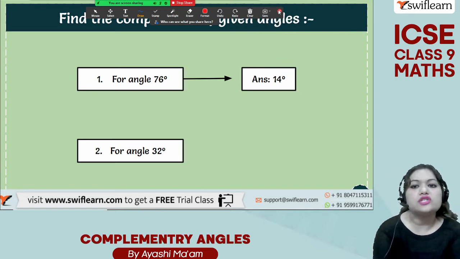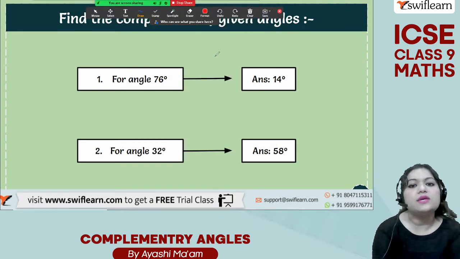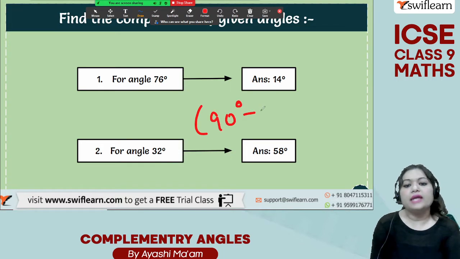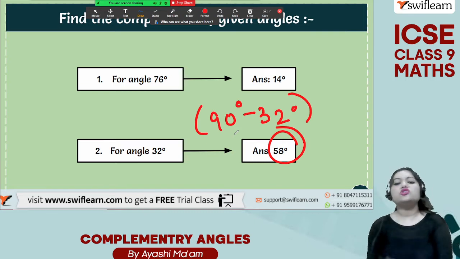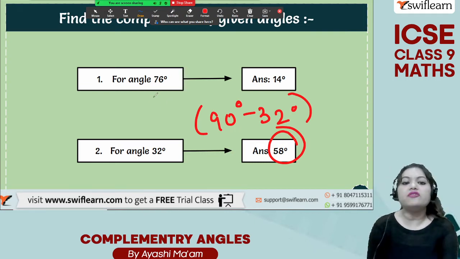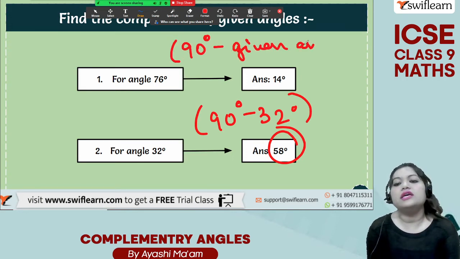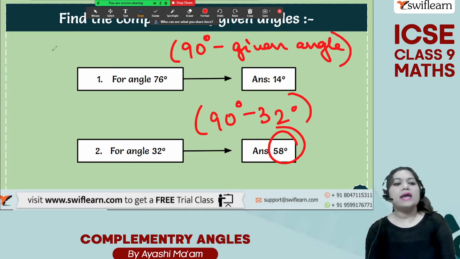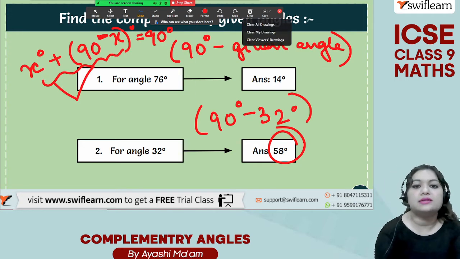Similarly, for the next question also, find the complement of the angle 32 degree. Again, what you need to do? Simply you need to do 90 degree minus 32 degree, which is 58 degree, and here you have your answer. Okay, so whenever you will be asked to find out the complement of given angle, you simply need to do 90 degree minus whatever is your given angle. Okay, why? Because we know that x degree plus 90 minus x degree is equal to 90 degree. So these two are our complementary angles.